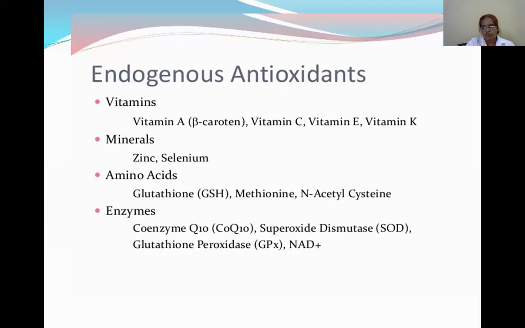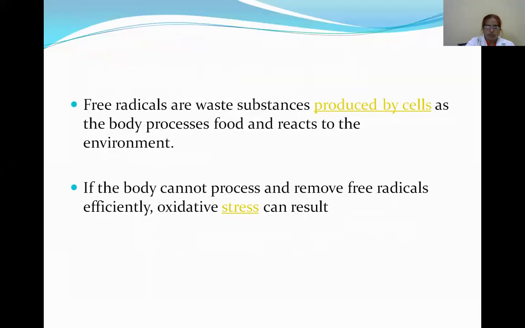These are examples of antioxidant enzymes. Now see the function of the free radical. Free radicals are waste substances produced by the cells as the body processes food and reacts to the environment. If the body cannot process and remove the free radicals efficiently, it leads to oxidative stress.